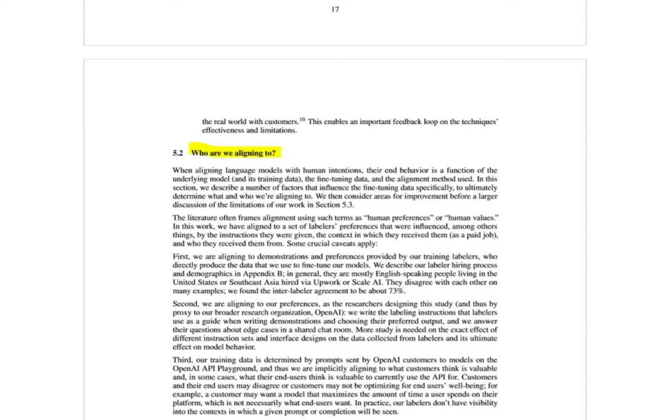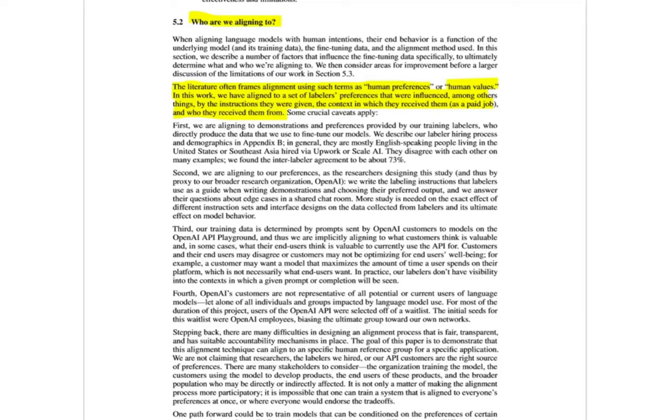Then they go on and ask the question of who are we aligning to? And they say that in general, the literature often frames alignment using such terms as human preferences or human values, which are quite abstract terms. But in this work, they align to a set of laborers' preferences that were influenced, among other things, by instructions they were given, the context in which they receive them as a paid job, and who they receive them from. So yeah, that's a much more pragmatic approach.